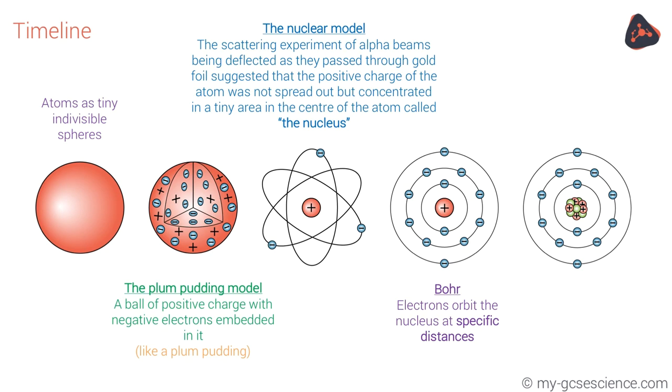Then Bohr suggested that the electrons, instead of all rotating around the nucleus in the same place, all rotated at specific measured distances around the outside of the atom. Finally, we discovered that the positive charge in the centre was made up of protons, and that neutrons were extra particles which added to the mass of the atom, but didn't have a charge.